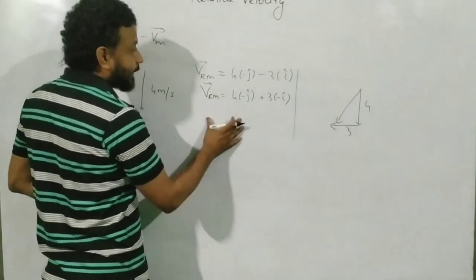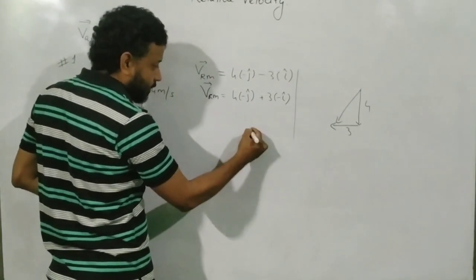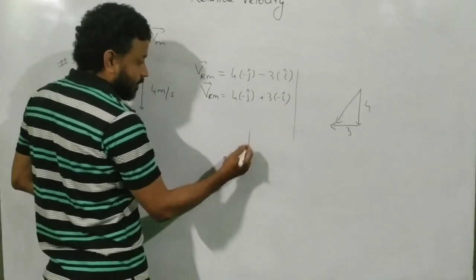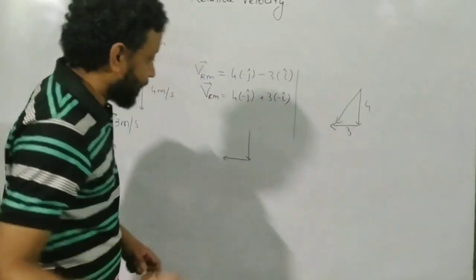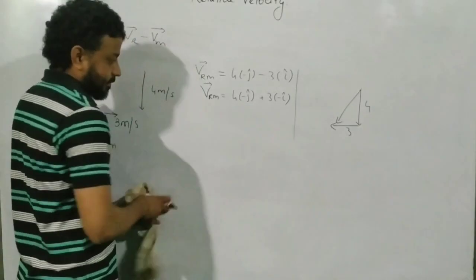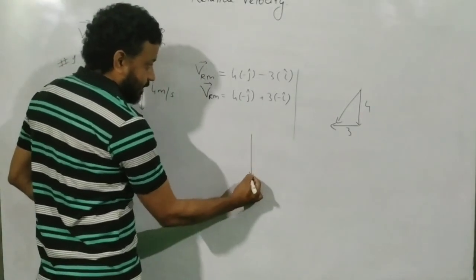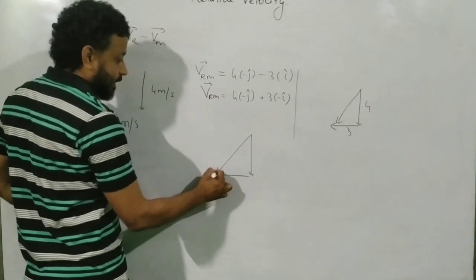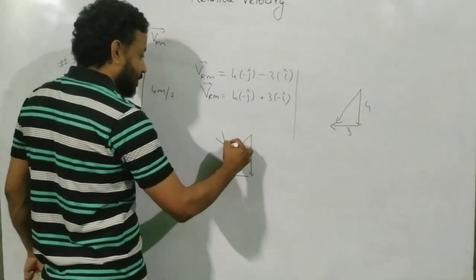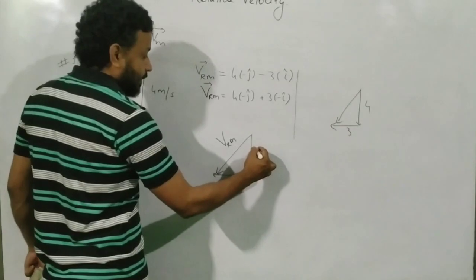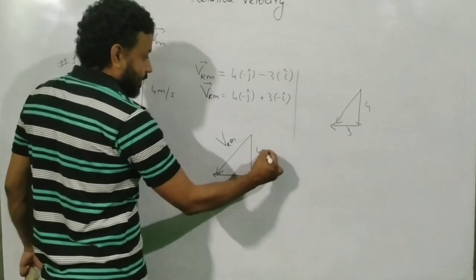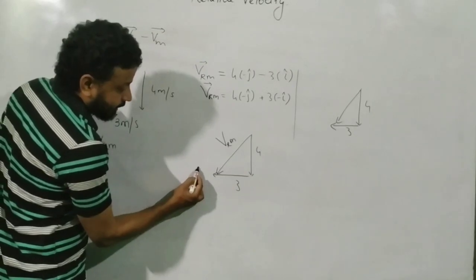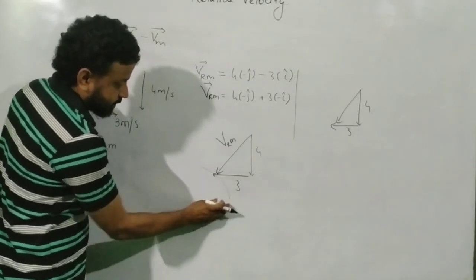If I consider the same question, there is no change at all. So this is my 4 minus j cap, and this is my 3 minus i cap. And I need a bigger diagram. This is 4 minus, and this is 3 minus, and this is the direction of the velocity of the rain with respect to the man. And this is 4 and this is 3. Now I have to hold the umbrella so that it hits perpendicularly.